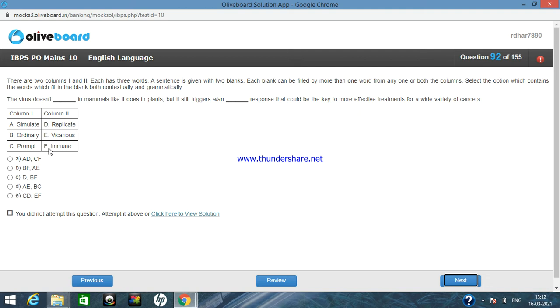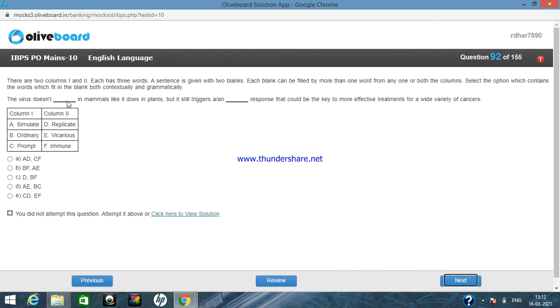Okay, so the virus does not dash in mammals like it does in plants, but it still triggers a or an dash response that could be the key to more effective treatments for a wide variety of cancers. So obviously the virus does not ordinary in mammals, ordinary like it does. So first of all, take the option simulate. The virus does not simulate in mammals like it does in plants. So simulate is in the options A and D.